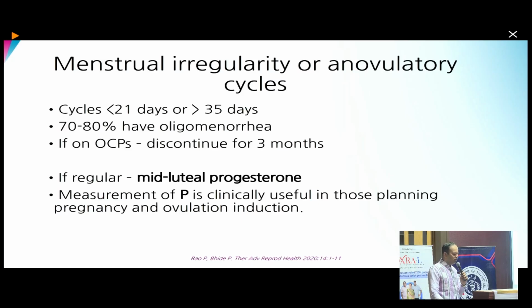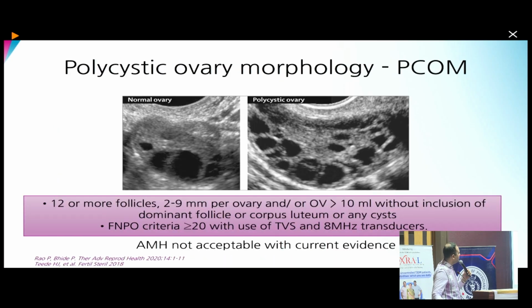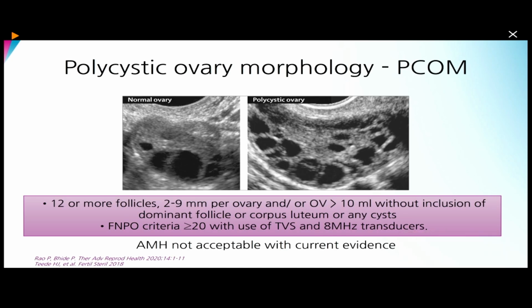Similarly, menstrual irregularity is also predominant in this age group, and if menses are regular, then mid-luteal progesterone testing can be a useful parameter in those planning pregnancy and ovulation induction. So this is the classic ultrasound diagnostic of PCO morphology, which consists of 12 or more follicles, each 2 to 9 millimeters per ovary, and ovarian volume more than 10 ml, without inclusion of dominant follicles. So this is the classical ultrasound presentation in a PCOS female.